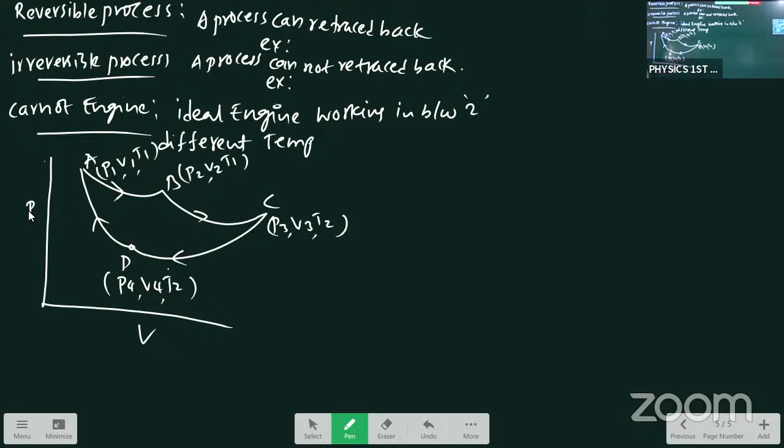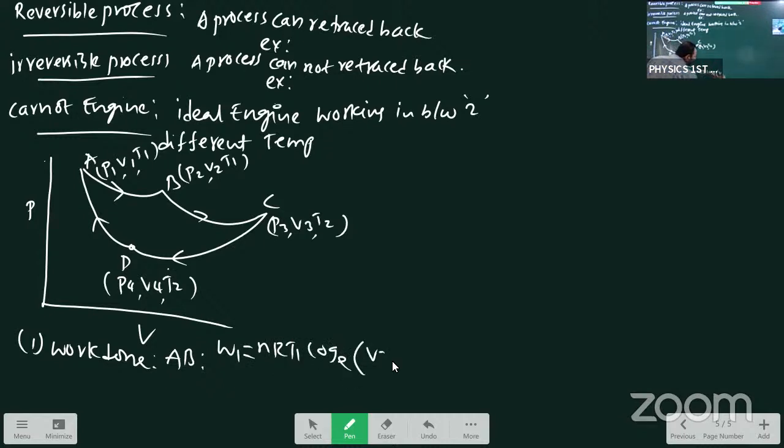Now, number 1, work done between AB. What is that? The isothermal process. W1 equals nRT1 log base e V2 by V1, equation number 1. This one we write in terms of Q, the heat absorbed by the engine, heat given by the source to the engine.